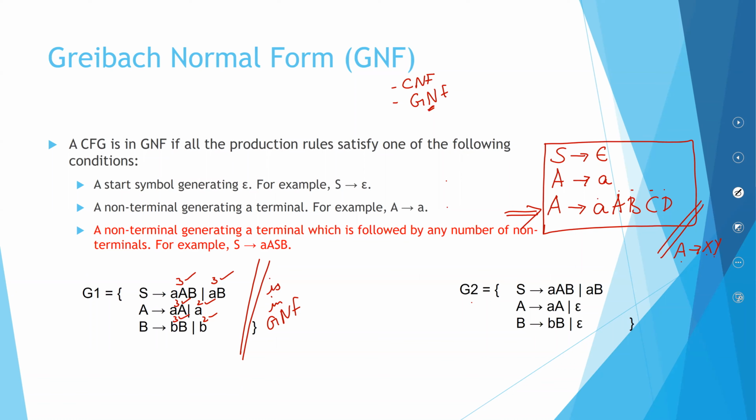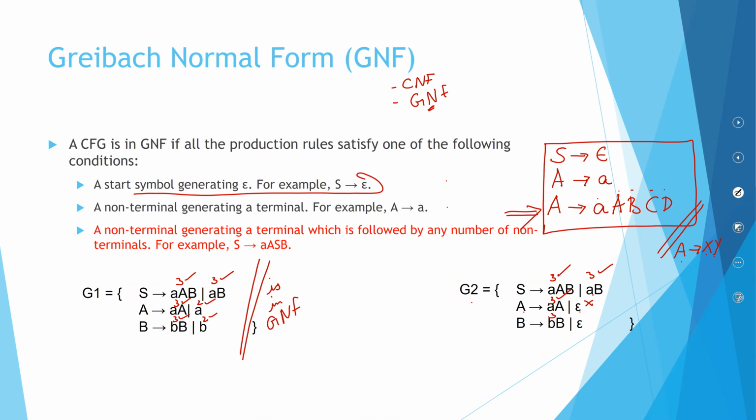Let's check another grammar called G2. Here also I will write the rules so that it is easier. Rule number 3 satisfied. This is also rule number 3 satisfied. This is also rule number 3 satisfied. A gives epsilon. It very clearly states only the start symbol can have epsilon, which means this particular production rule violates.